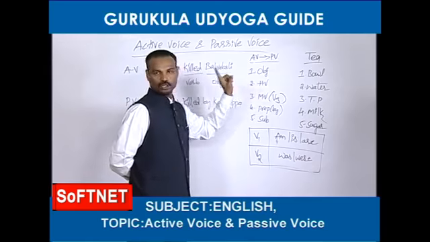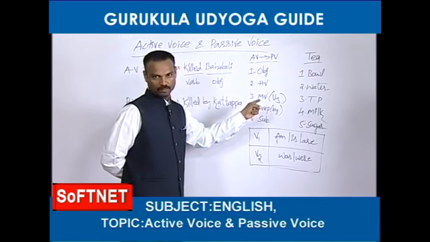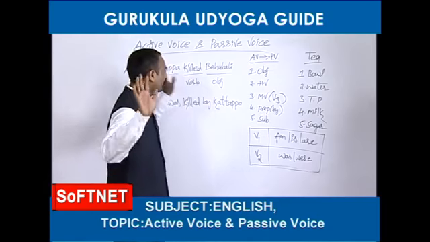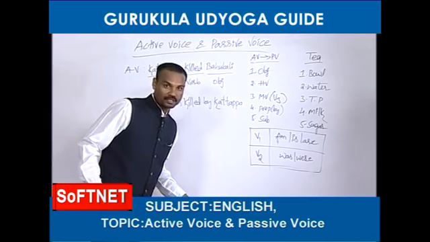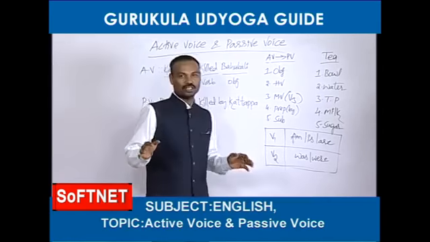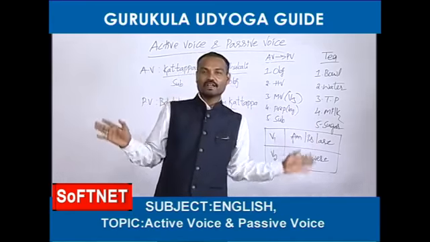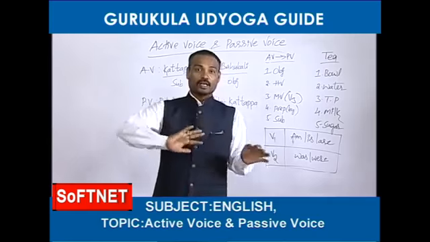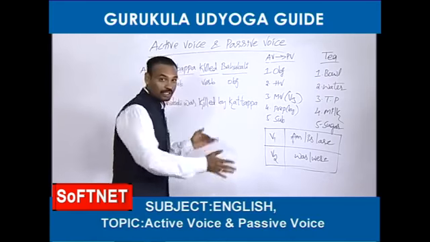Number 1, object. Next we need a helping verb. Next we need a main verb. Next we need one preposition. Next we need the subject. Okay, fine friends. Am I eating your brains? Of course. See, my intention is that I want you to understand well, friends. That's what I am explaining very clearly, very slowly. Right. Come on, let's come to the topic now.